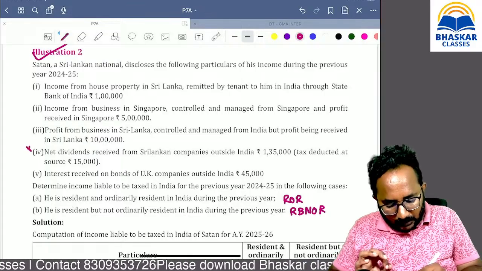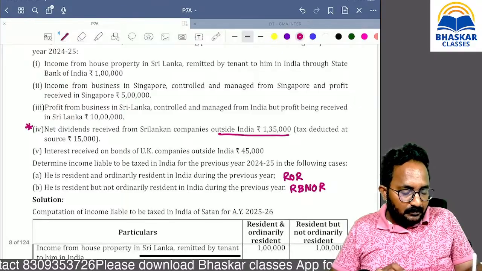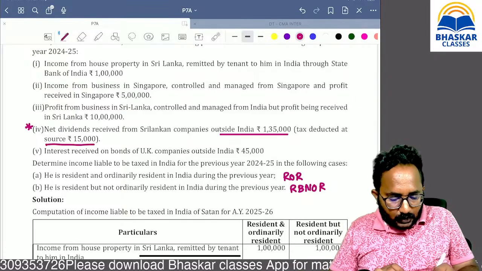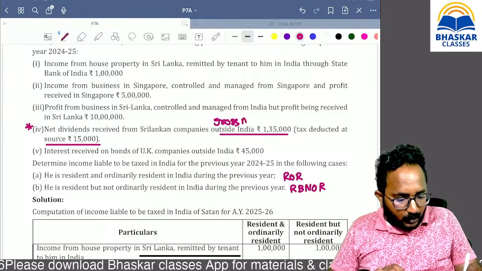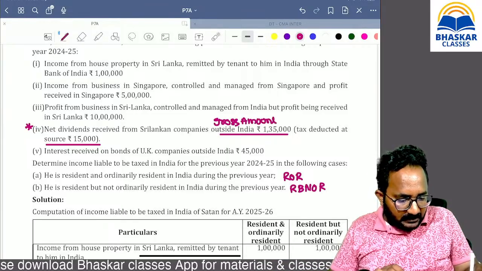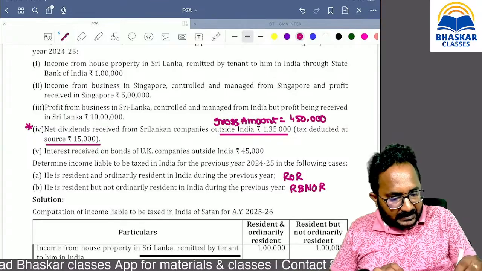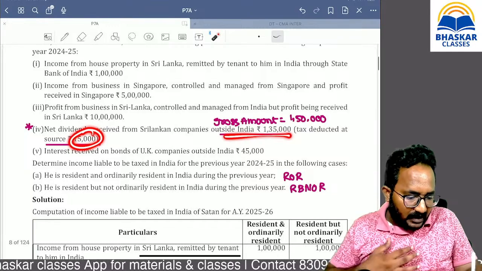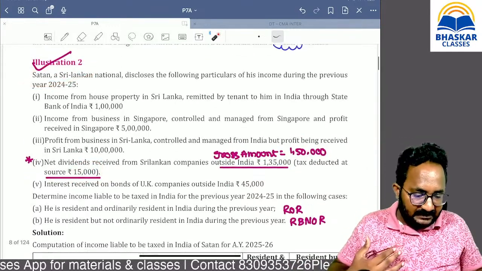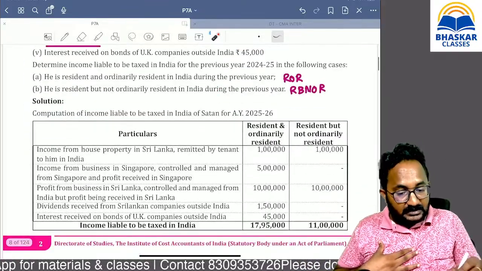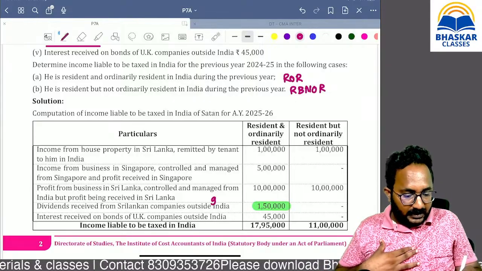Here I want to tell you one point. After TDS, this amount you have received. But while you are calculating the total income, you have to show what? Gross amount. Gross amount means nothing but what? 1,50,000. So they paid after deducting the 15,000, they gave 1,35,000 only to the Southern Sri Lankan national. But while you are showing the total income, we have to do what? Grossing up amount. Yes, you can write.